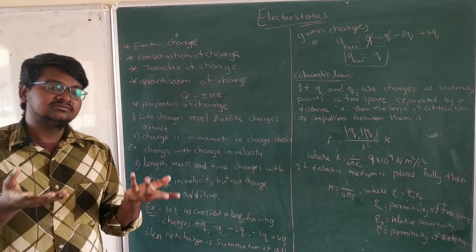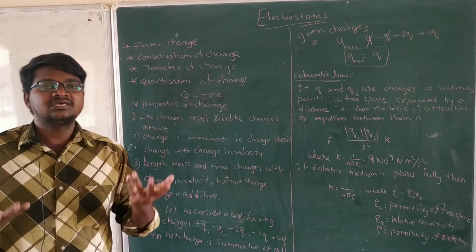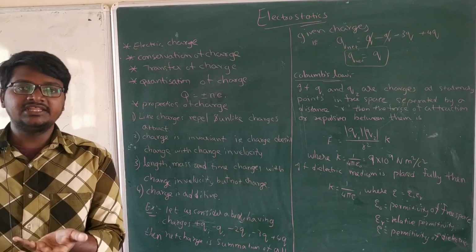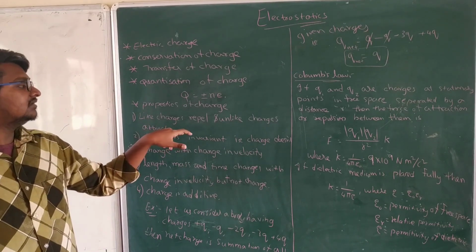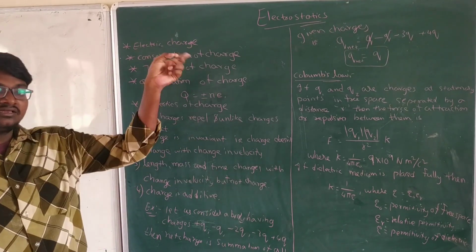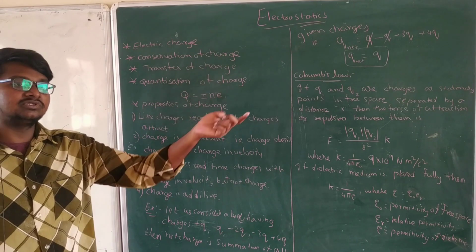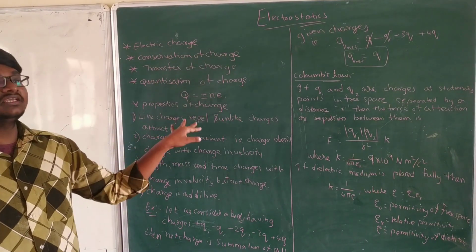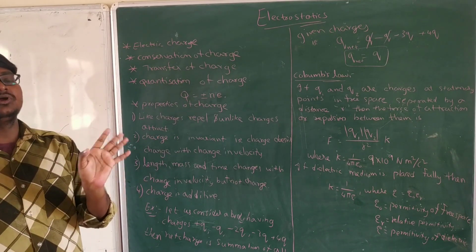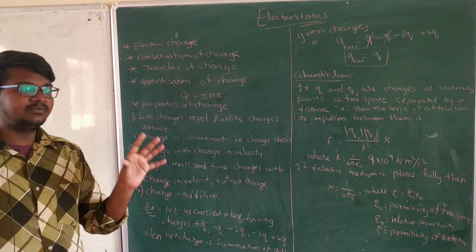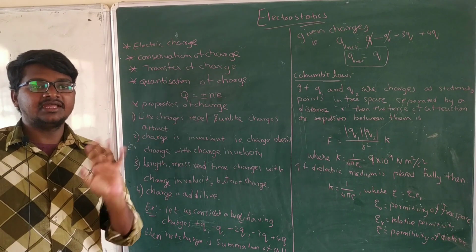Like charges repel and unlike charges attract each other, that we have studied there. In the same manner here also the same. Like charges repel and unlike charges attract, like poles and unlike poles. Same principle. That doesn't mean poles and charges are same. No. Poles are different and charges are different, but they act in a similar manner.